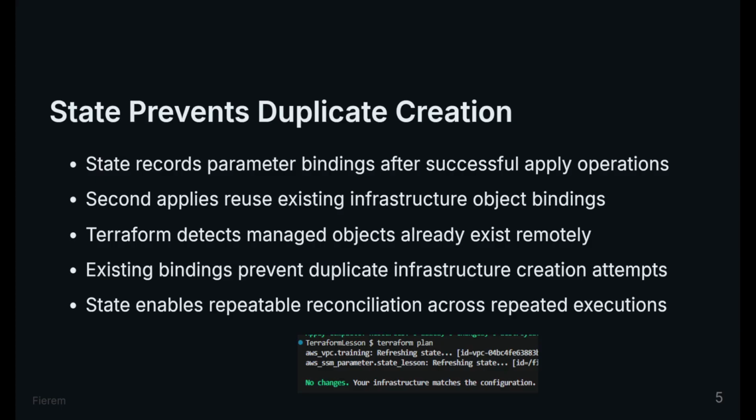After apply, state records the parameter name and attributes. A second apply reads that existing binding. Terraform sees the configured object already exists. No new parameter is created. State converts repeat execution into controlled reconciliation.